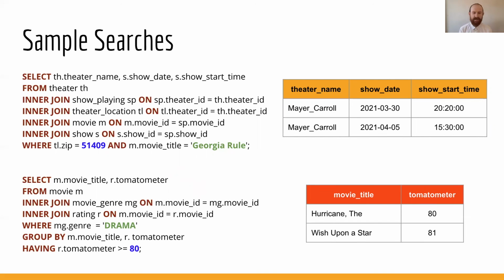We next can see that someone was looking for a movie. They weren't sure which type, but they know they wanted to watch a drama, so they used the genre. And they also were hoping for a good movie, so they were looking for a movie that had a tomato meter review of 80 or above. And we can see the results presented of The Hurricane and Wish Upon a Star. And with the hurricane, we can see the importance of remembering that greater than or equal to versus just greater than. If we only used greater than, the hurricane would not be presented in our return.